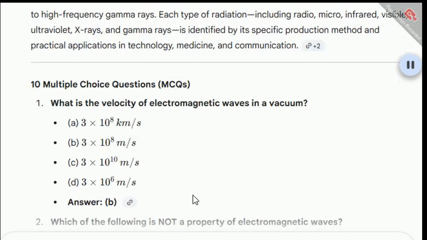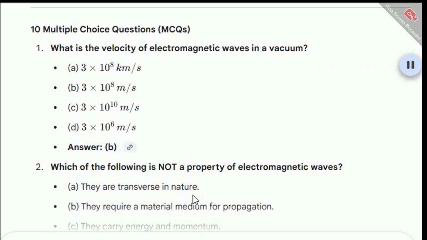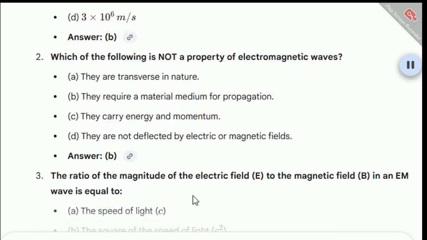10 multiple choice questions, MCQs. What is the velocity of electromagnetic waves in a vacuum? A. 3 × 10^8 kilometers per second. B. 3 × 10^8 meters per second. C. 3 × 10^10 meters per second. D. 3 × 10^6 meters per second. Answer: B.